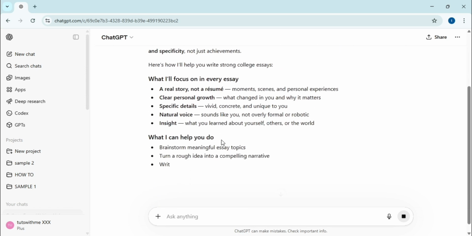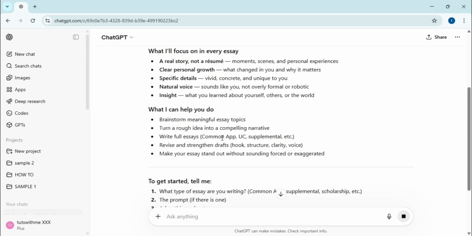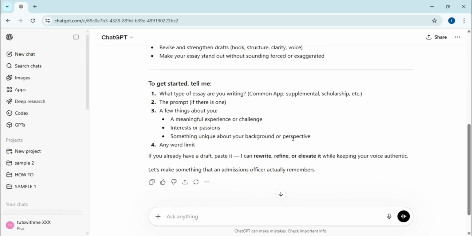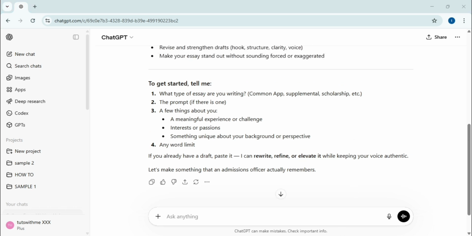ChatGPT responds by outlining a strategic approach, emphasizing that a great essay should feel like a real story rather than a resume. It then asks me for specific details, such as the essay prompt and the applicant's unique experiences, so we can begin the actual writing process.